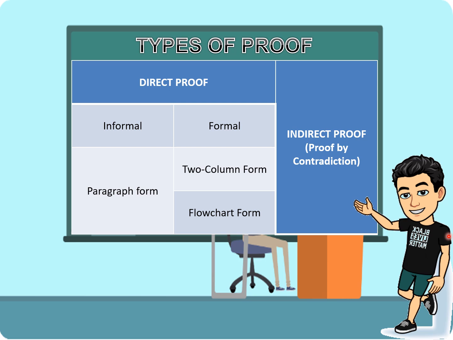Informal proof is in paragraph form, and for the formal direct proof, we have the two column form and the flow chart form. Now, I will discuss indirect proof, and this is proof by contradiction.